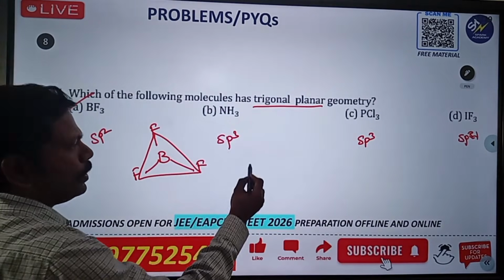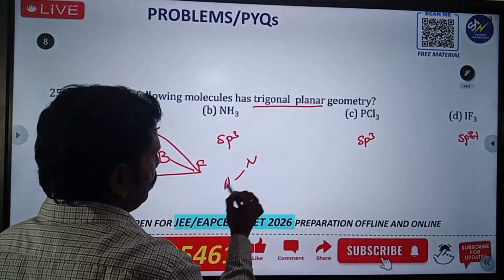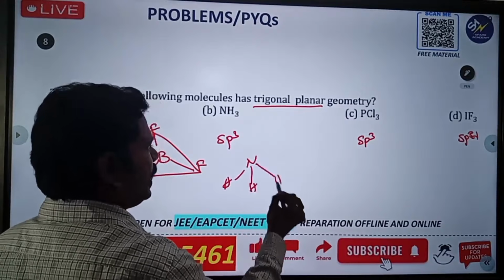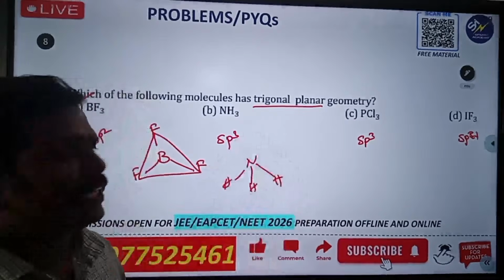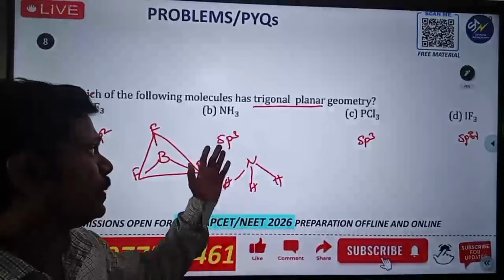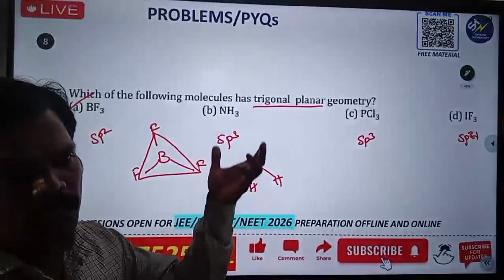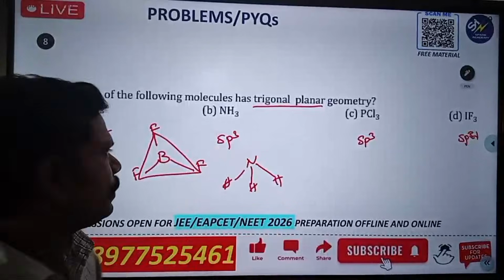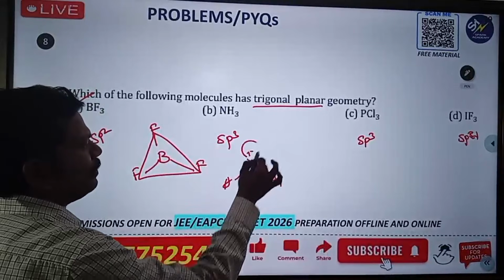Whenever you have to come here, there is a possibility, but you can check these. Generally, sp2 hybridization shows the trigonal planar structure. sp3, you already know, gives tetrahedral and V shape and also pyramidal. But here a lone pair is there, na? That's why it will show the pyramidal.